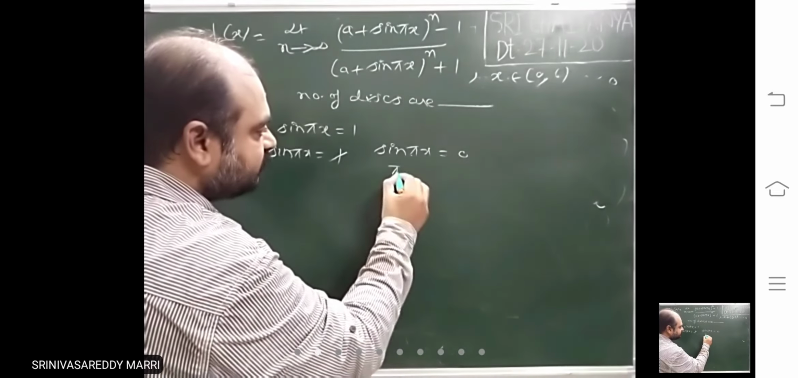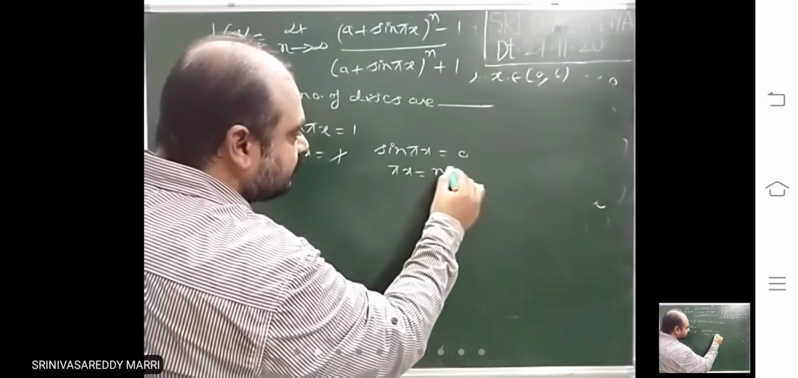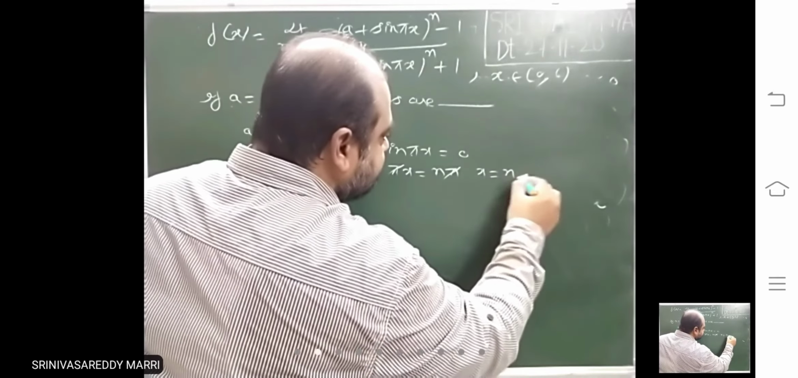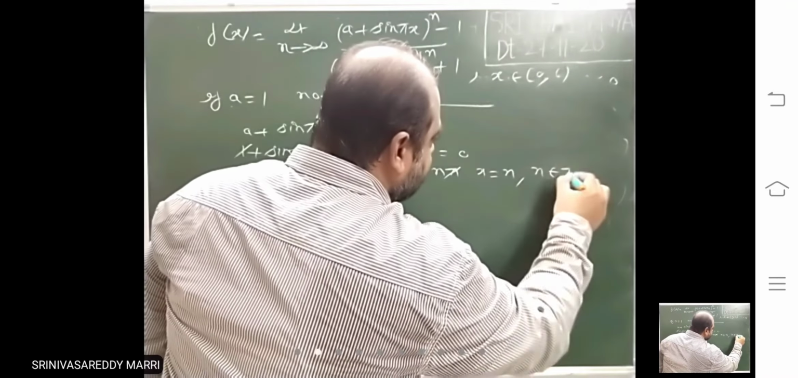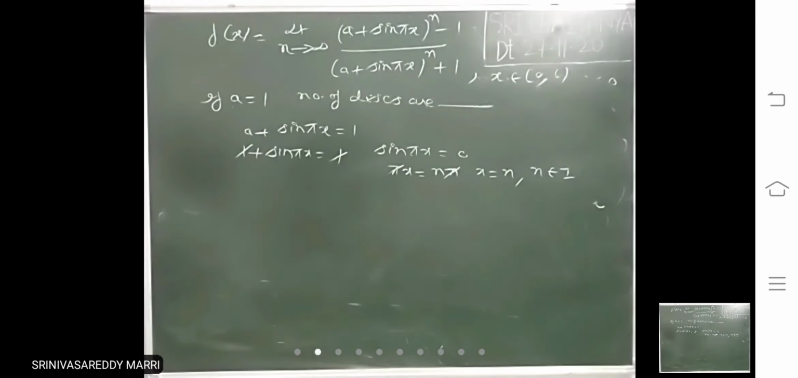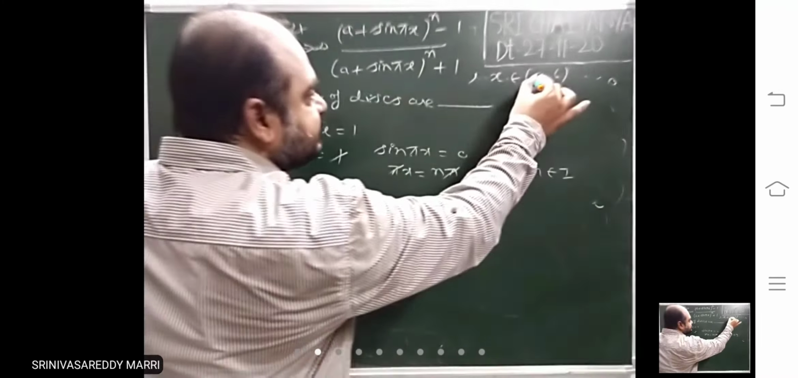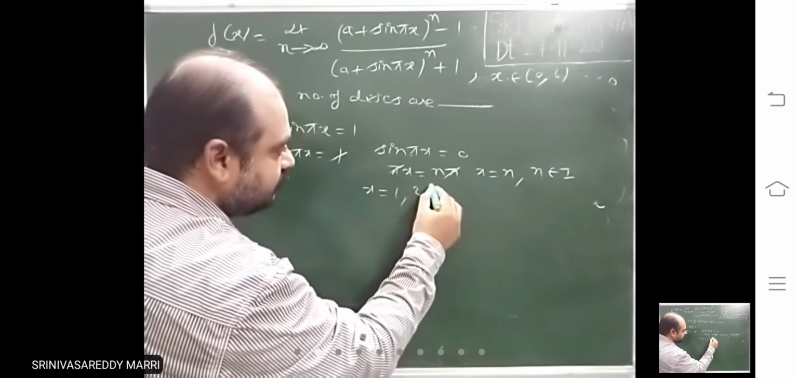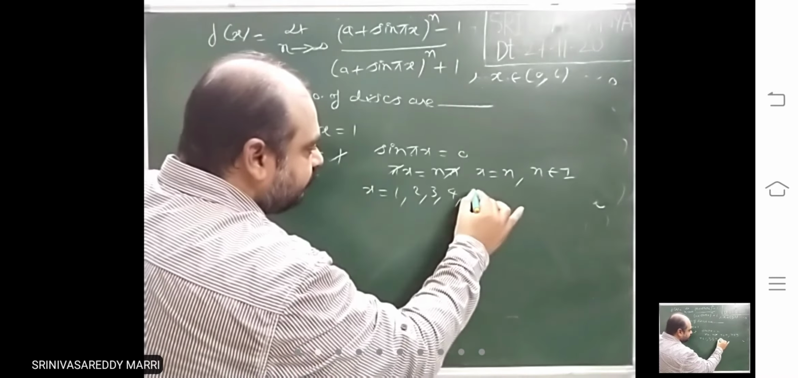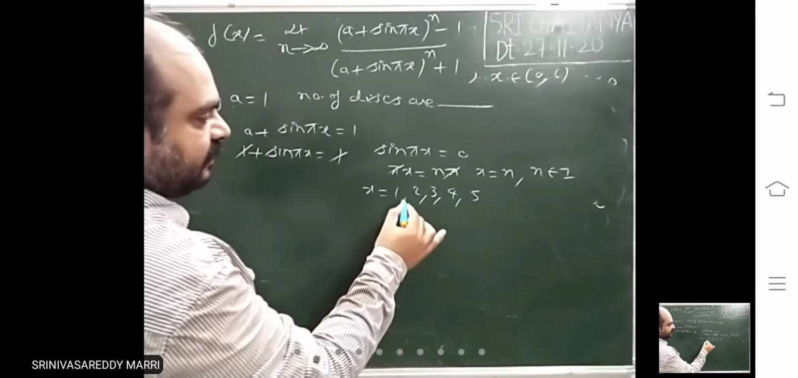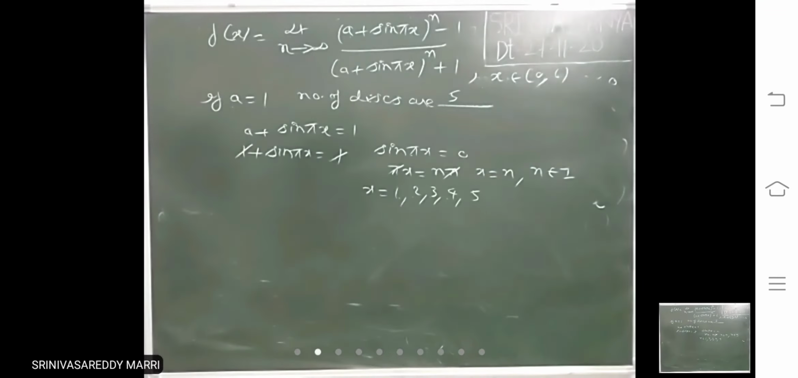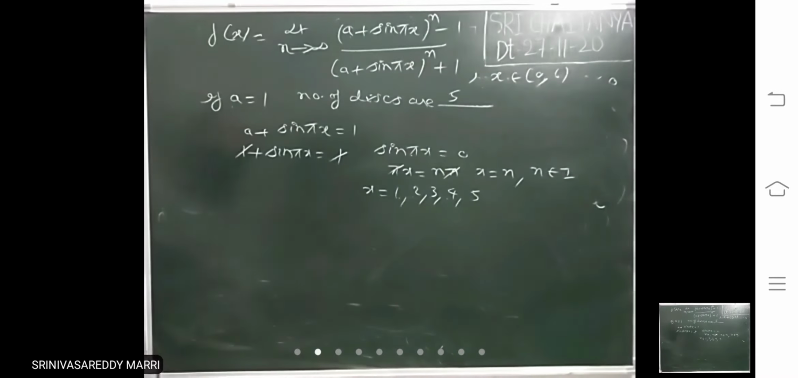Sine x equal to 0 means what is the solution? N pi. Therefore, x equal to n, where n is an integer. That means what are the integers in 0 to 6? 1, 2, 3, 4, 5. Answer is 5. 5 discontinuities will be there. In this interval, those x values you have to find out.